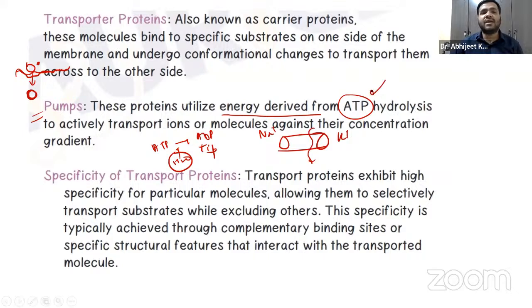Apart from that, remember that the transport proteins exhibit high specificity for a particular molecule, right? So they are selective in nature, the selective transport basically. They're selectively designed to transport only some material, right? So that is the specificity of the transport proteins.